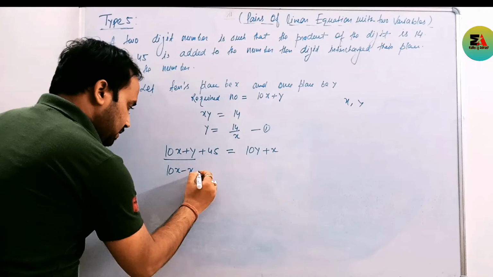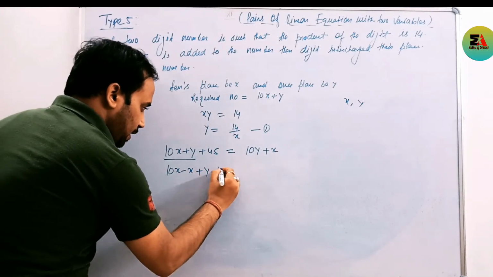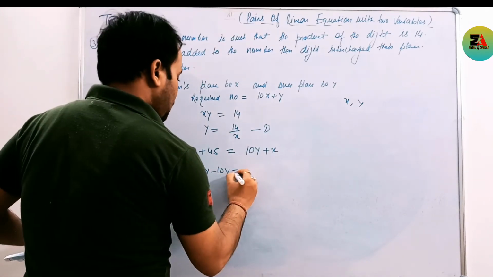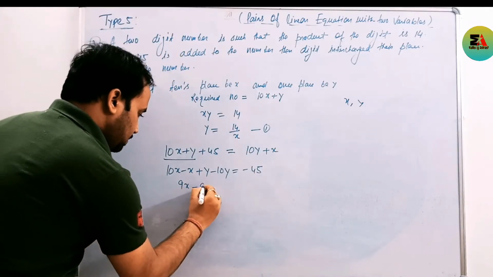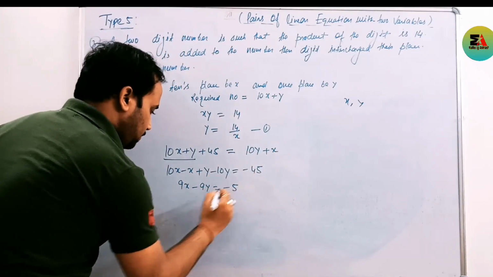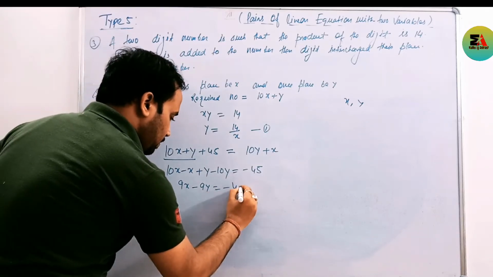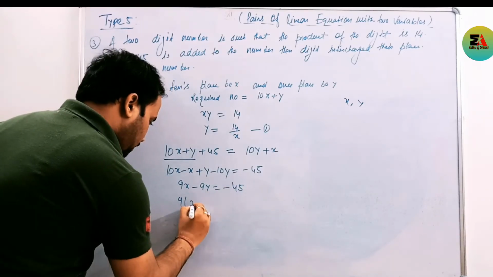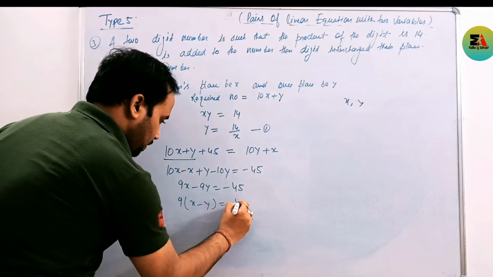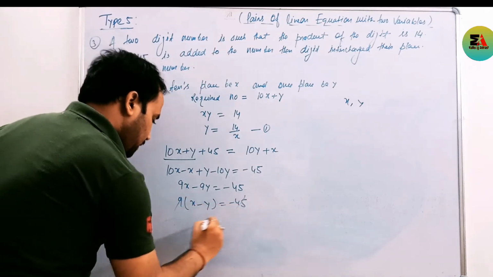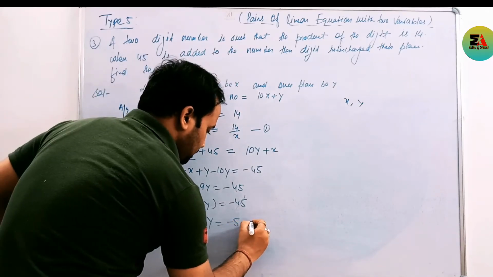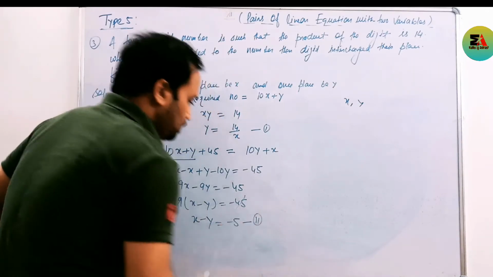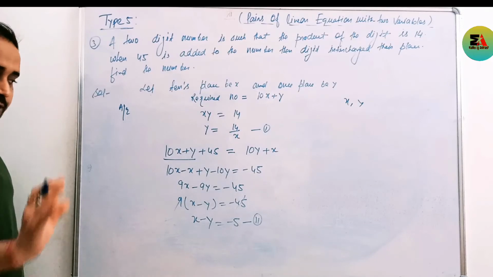This is 10x minus x, this is y minus 10y, equal to minus 45. This is 9x minus 9y equal to minus 45. Take 9 common in all: x minus y is equal to minus 5. This is equation 2. I hope this is clear to you.